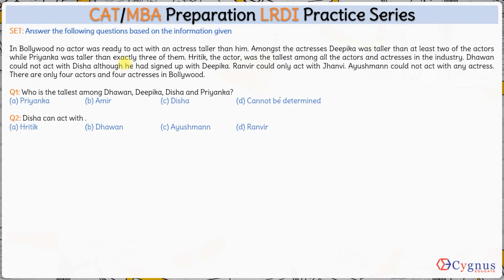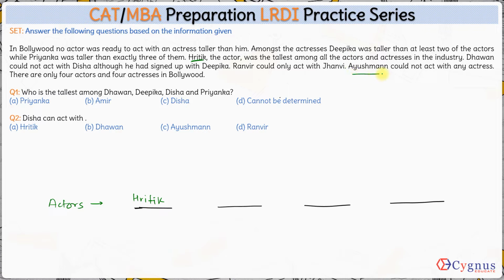Fine. So let's do one thing. Let's try to first of all arrange the actors. Once we know the arrangement for actors, it would be easy to arrange actresses as well, right? So here it's given that Ritik is the tallest among all the actors and actresses. These are actors, by the way. We will be first plotting all the actors and then actresses. So Ritik is the tallest amongst all the actors and actresses.